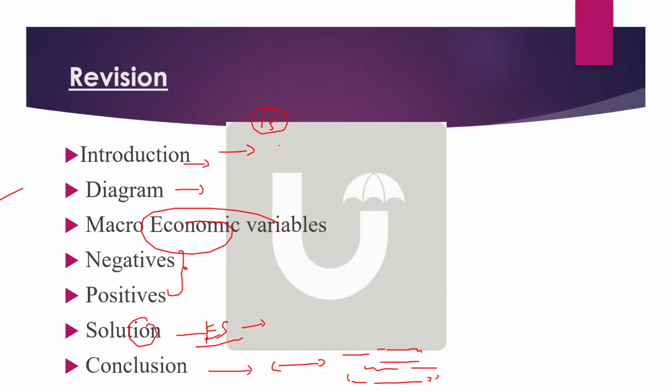Just mention, yes, US and China, or you can also mention US and India. Yes, 25% tariffs, especially on aluminum and all this. So this is happening, and this is the one-line introduction you can mention. So what is the diagram you are going to draw in this question? Trade protectionism, or you can call it global trade fragmentation, GTF. So GTF you can mention.